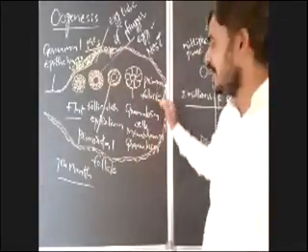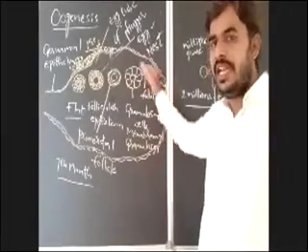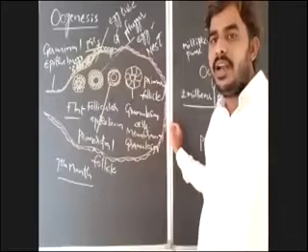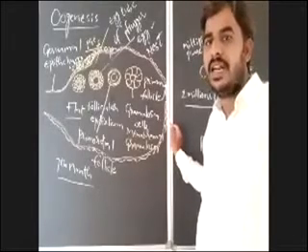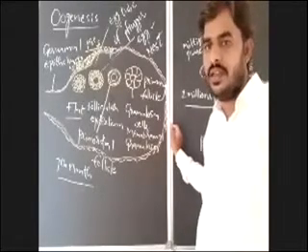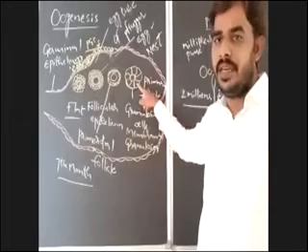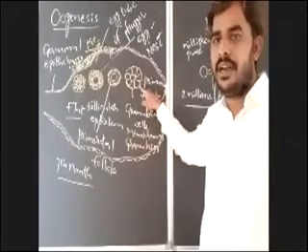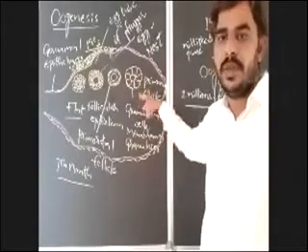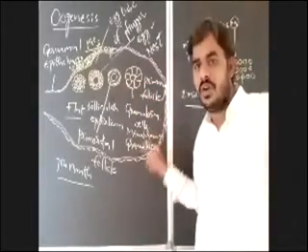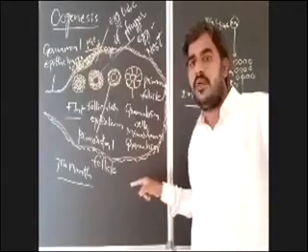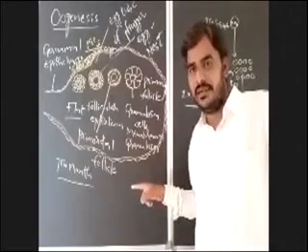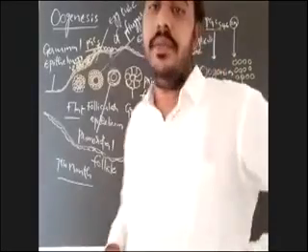And after that, what is primary follicle? If the primary oocyte is surrounded by a single layer of membrana granulosa, that is known as primary follicle. Is it clear? Right. So now two follicles.